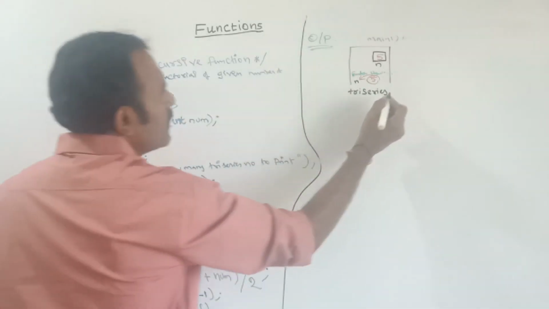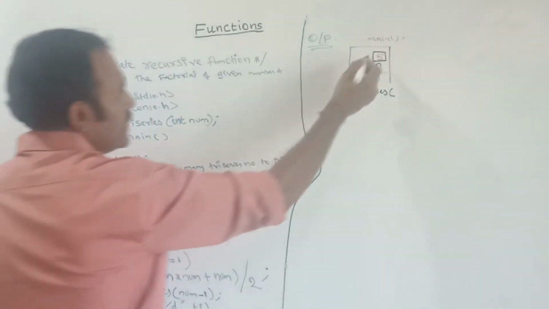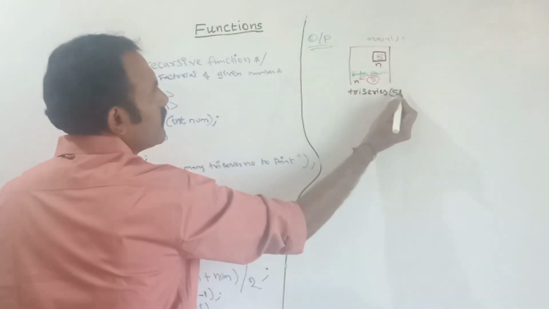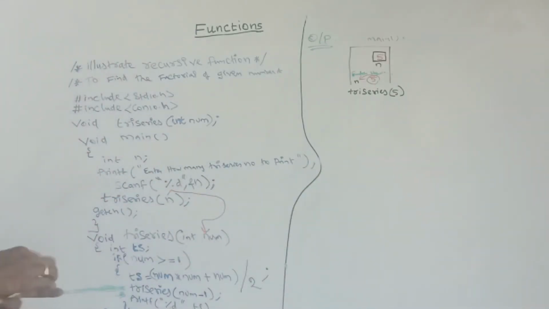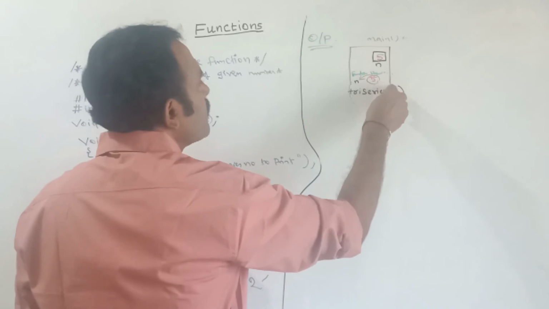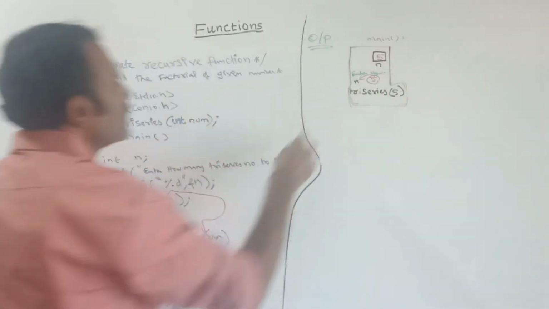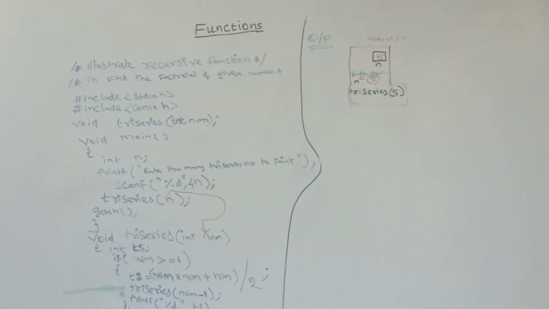After that I am passing the value of n. What is the value of n? n is 5. This happens inside the main function. So here I am calling the function.